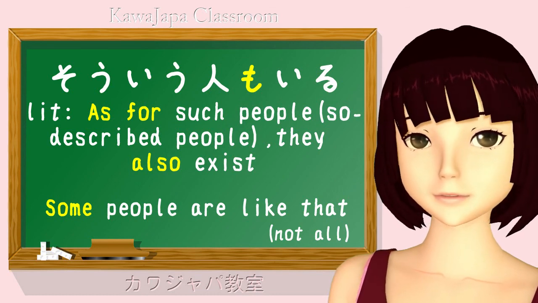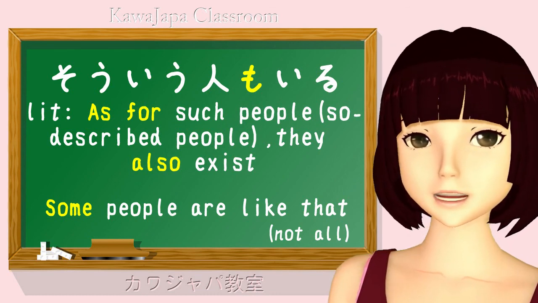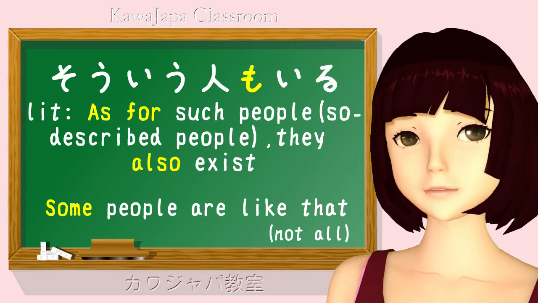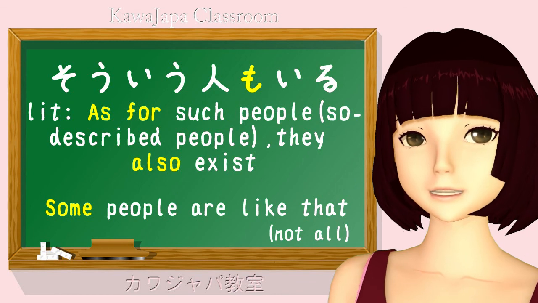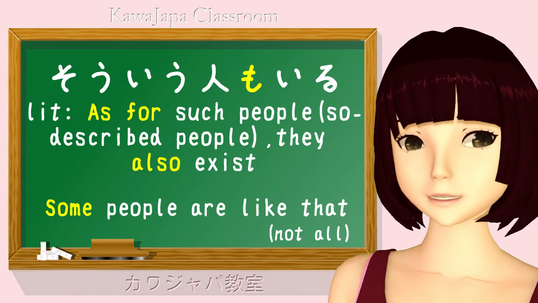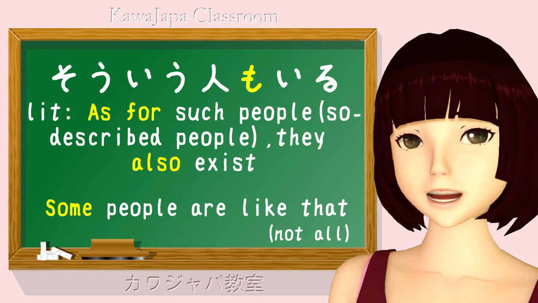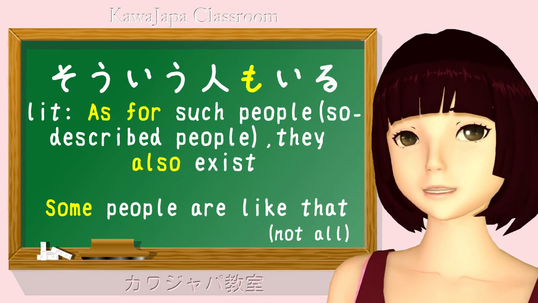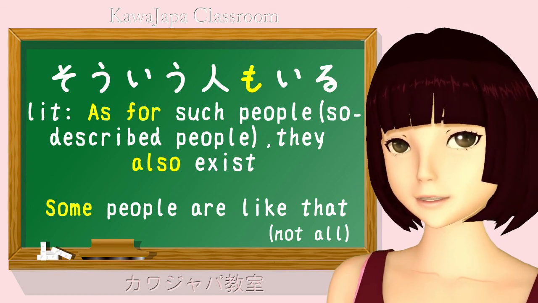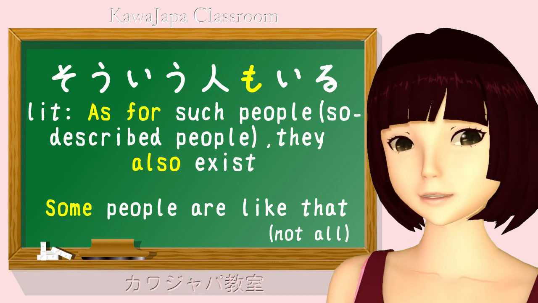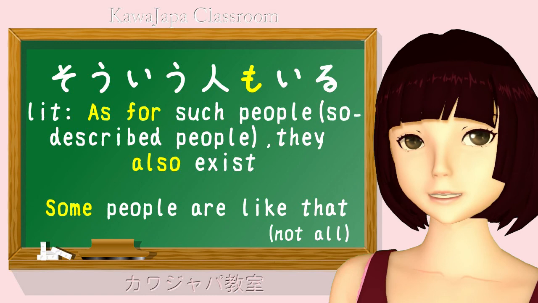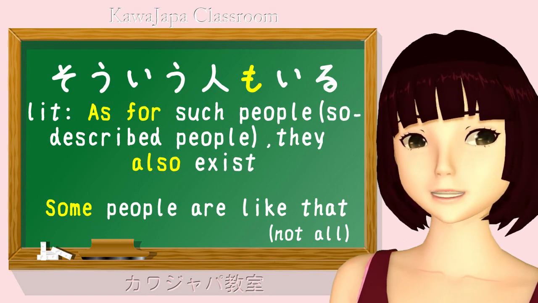In English we say some people because we're not saying that all people are like this, we're only saying that some people are like this. In Japanese what we're saying is people like this exist in addition to other kinds of people. So once again we are drawing on the inclusive additive quality of mo to make very elegantly and simply a sentence that tells us that people like this exist but aren't the only kind of people that exist. As we would say in English, some people are like this.